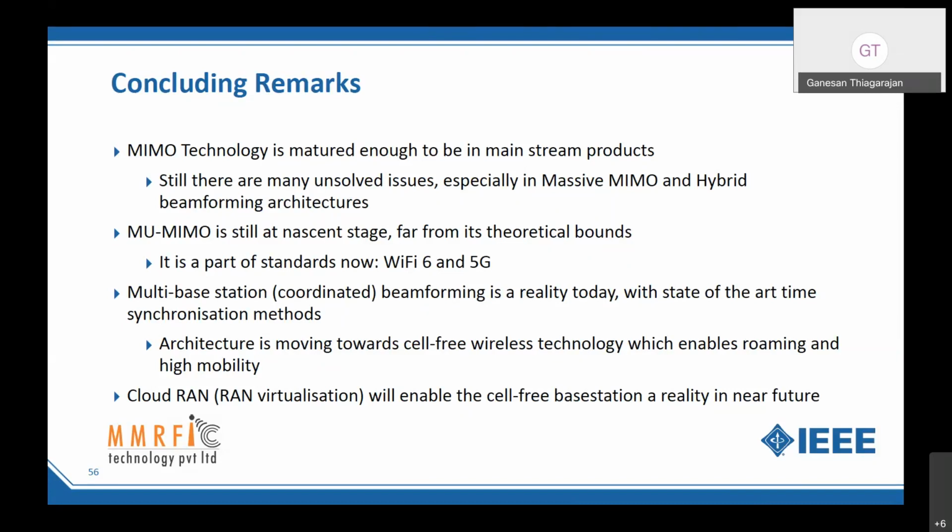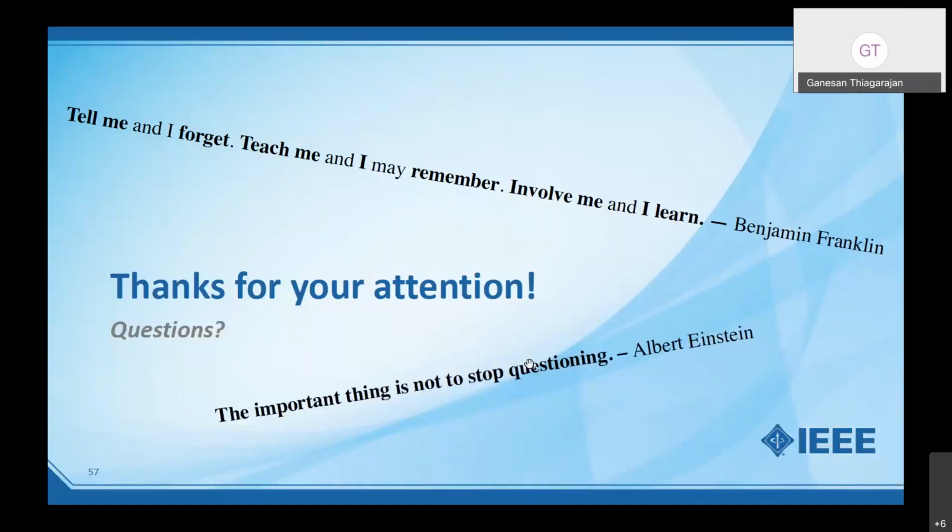So I can do a massive optimization through machine learning, because humanly it's not possible to write a code to do that. So through machine learning, we can actually do this, which is in reality today, and people have demonstrated this technology. So that's the conclusion. And thanks for your attention. And any questions, I'd be glad to answer.